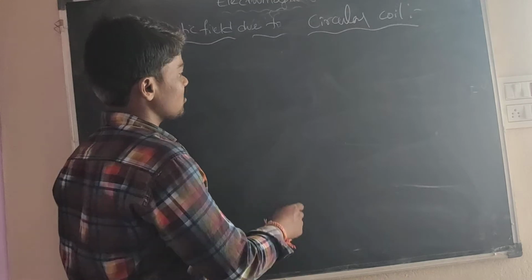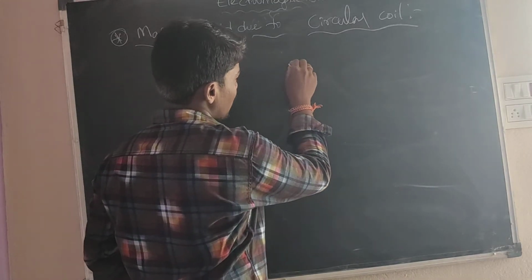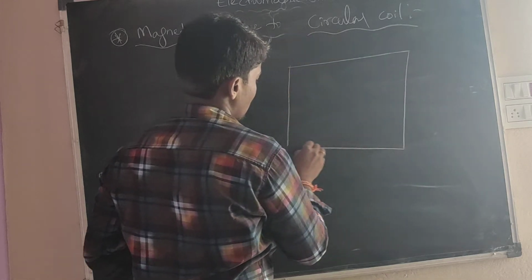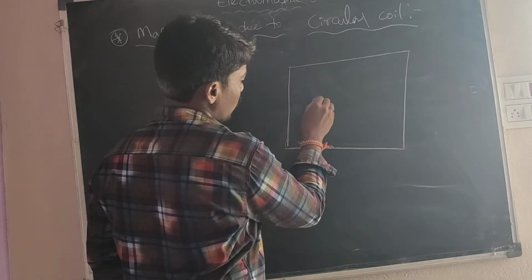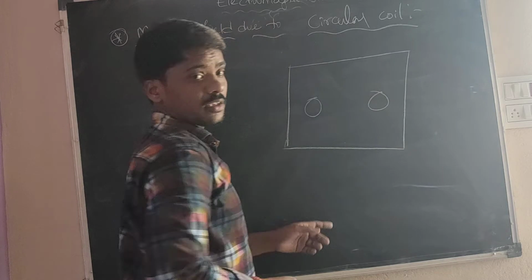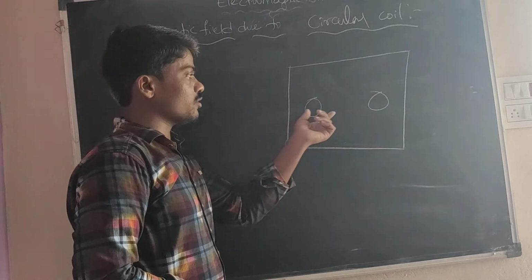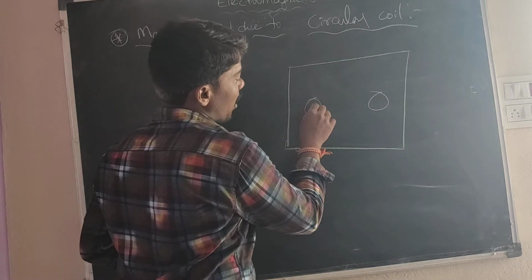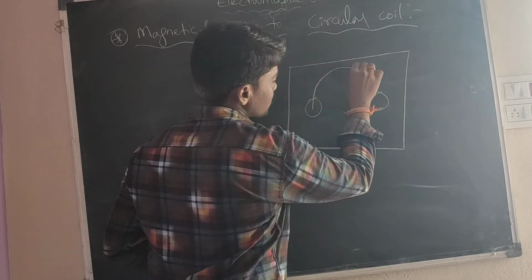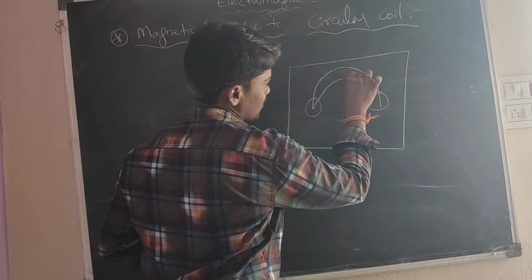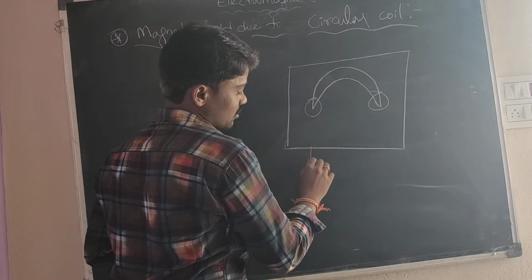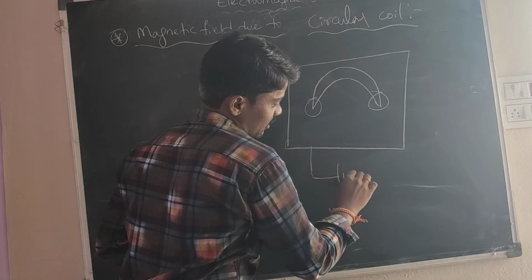Here also, similar. Take a wooden block or cardboard and make 2 holes. The copper wire will be passing through the holes like this. The ends of the conductor are connected to the battery and key.